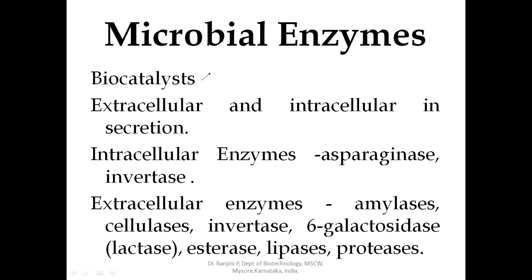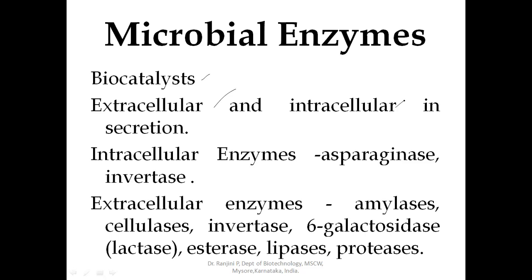Enzymes produced during fermentation are mostly extracellular. So these microbial enzymes, their secretion may be extracellular or it may be intracellular. But during fermentation, mostly extracellular in the secretion, but a few enzymes are intracellular.